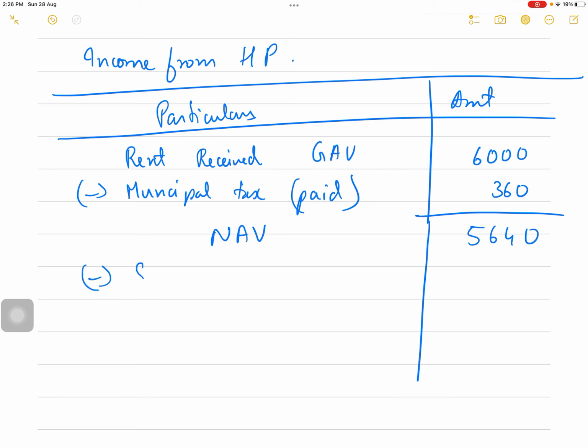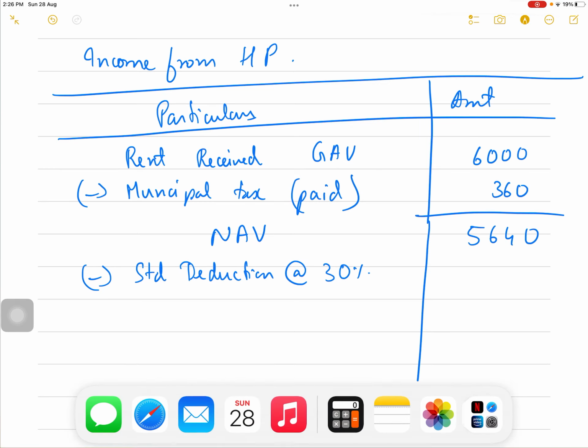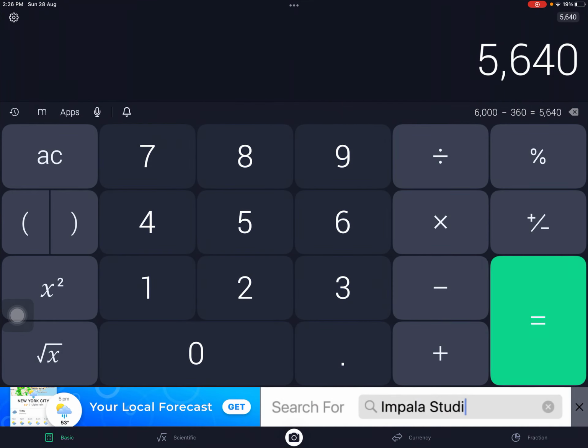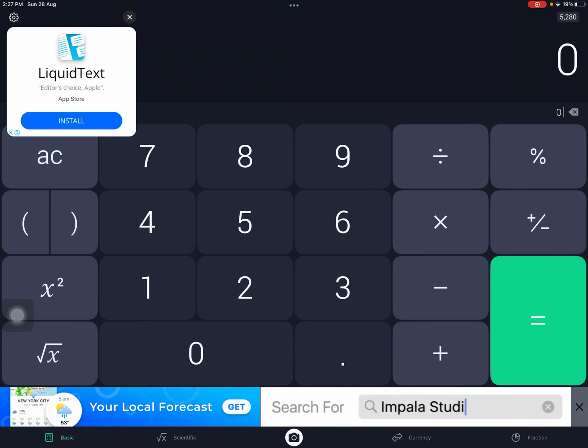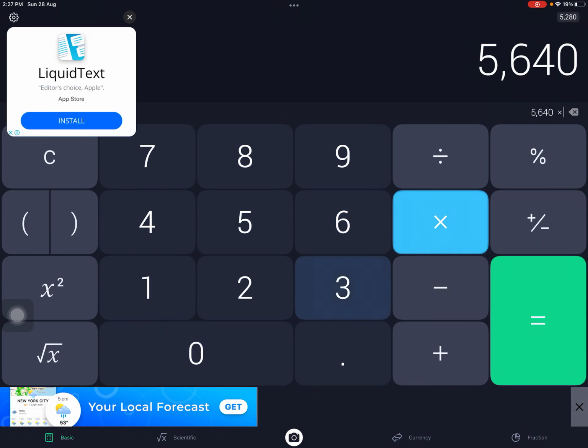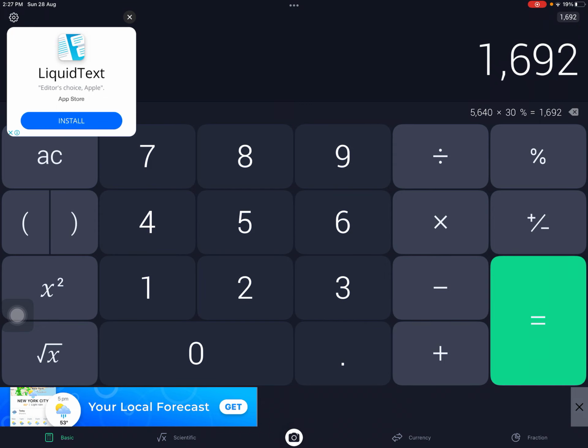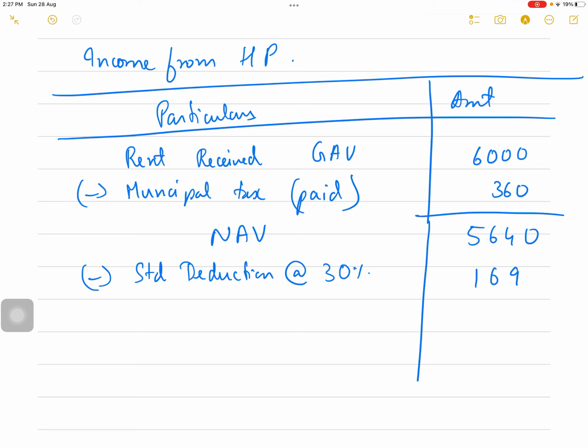Okay, less deduction, standard deduction at the rate 30%. So 5,640 into 30% comes to 1,692.